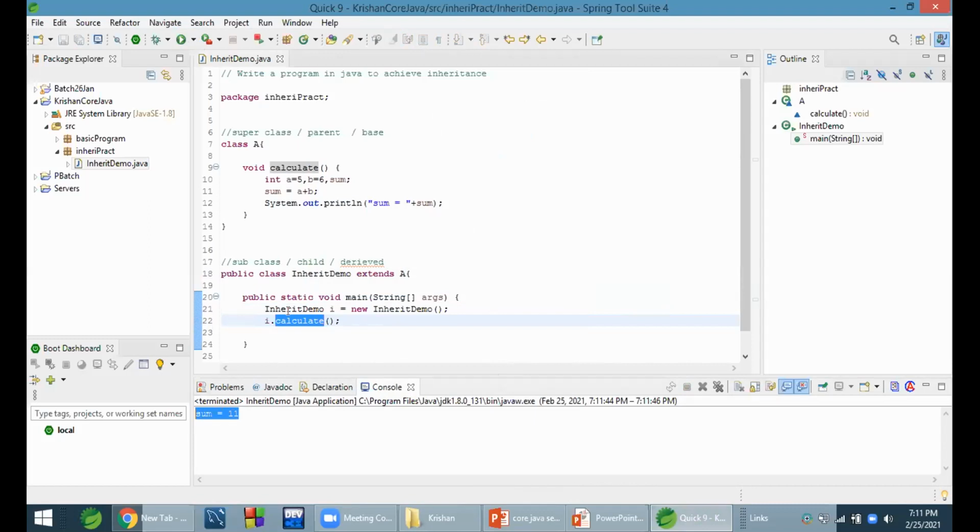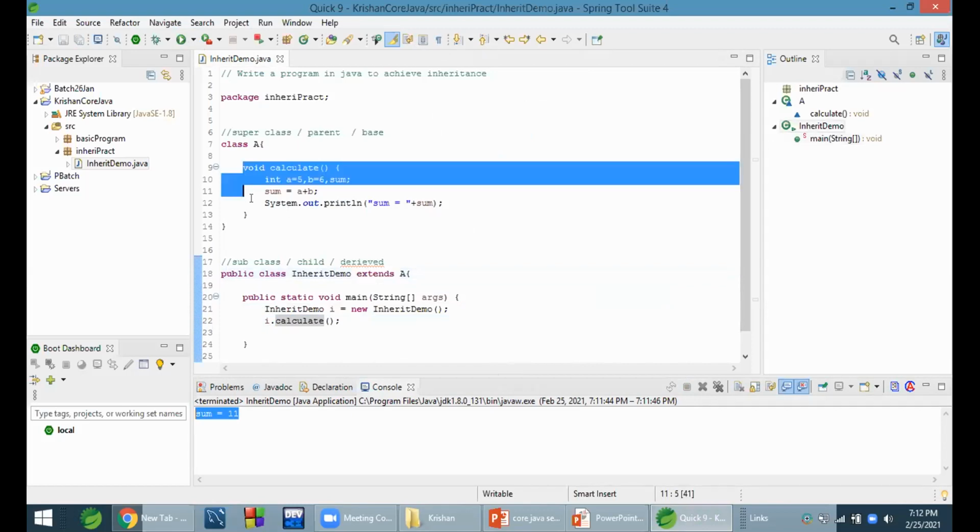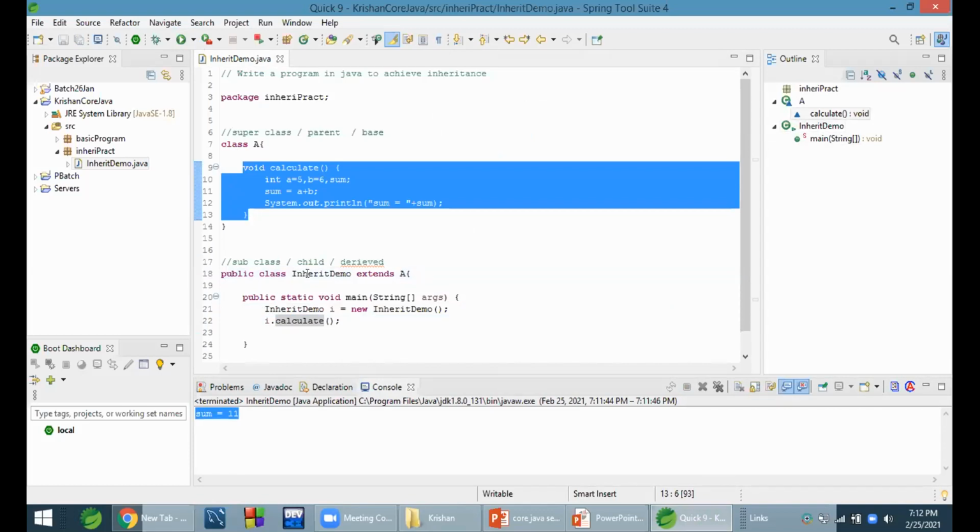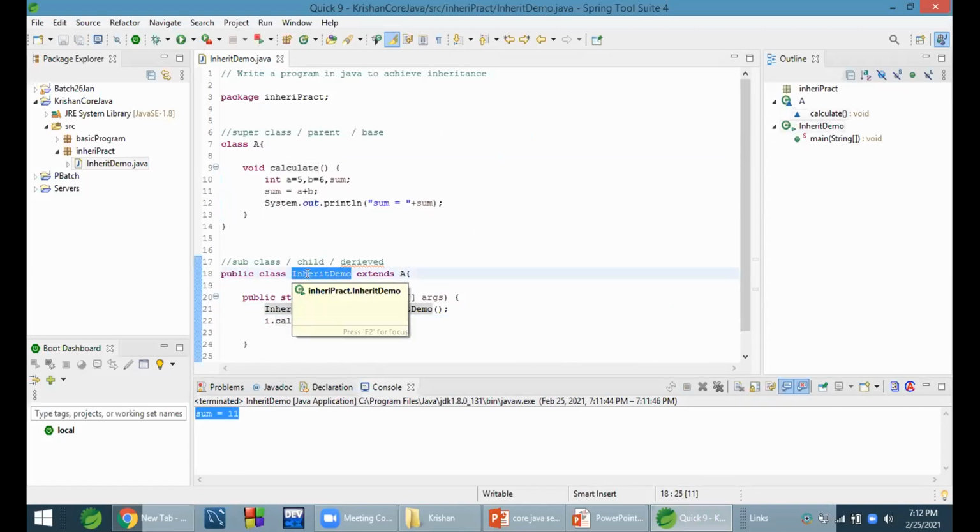Now we are able to call this calculate method using this subclass, although it does not have any implementation of the calculate method. With the help of the extends keyword, we achieved inheritance, and we are calling superclass properties in the subclass. Clear?